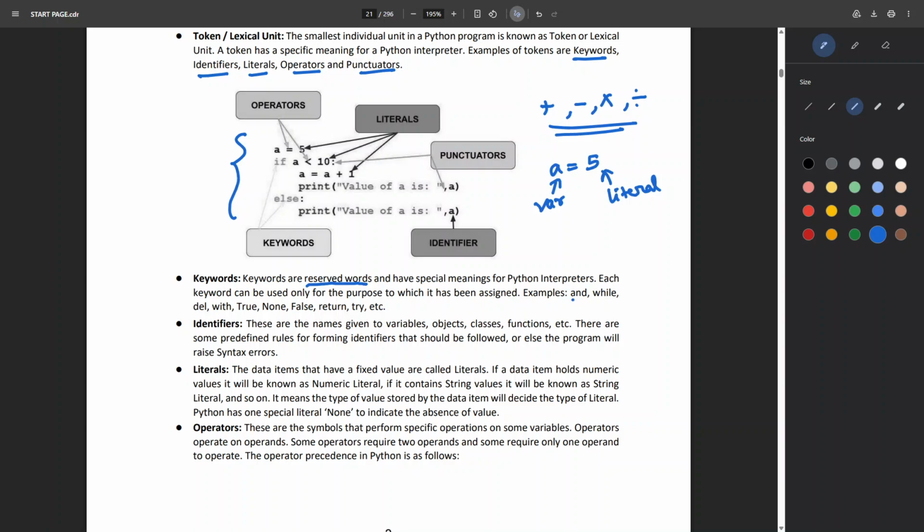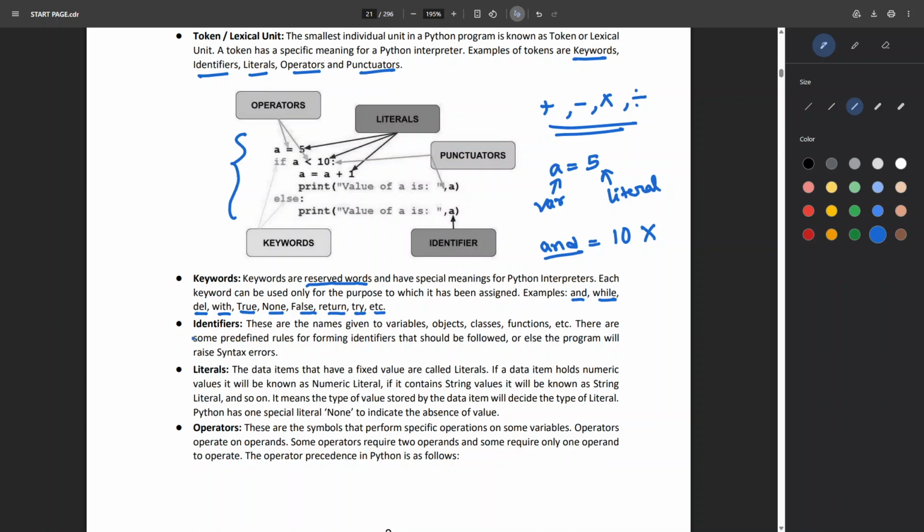For example, we have and, while, del, with, True, None, False, return, try, etc. These are the keywords, and these can never be used as a storage variable. So I cannot use and equals 10. This I cannot use because and is a reserved word in Python, and it is used for conditional statements, right? When I come to the conditional statements, I will explain the use of and in if statements, for statements, and all those things.